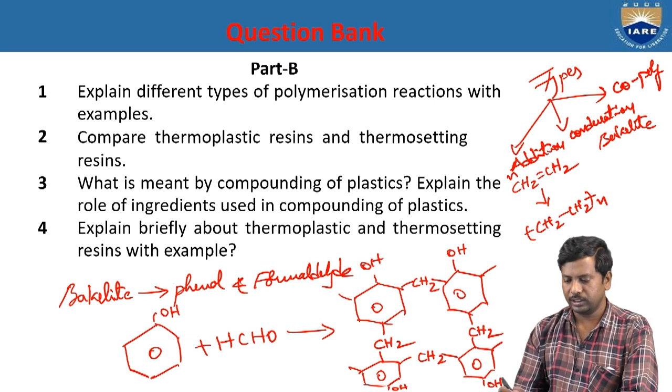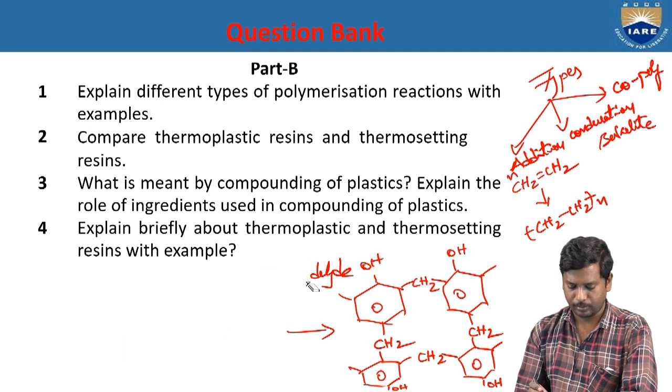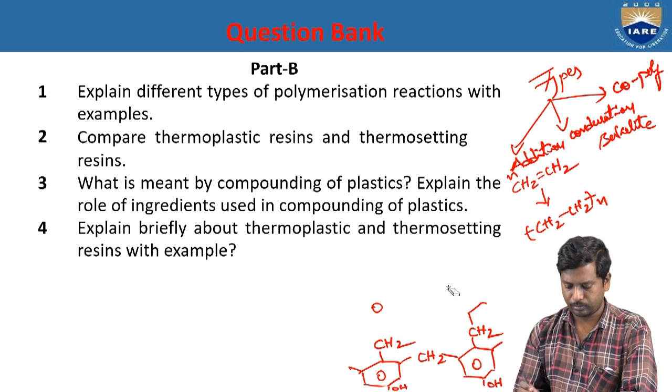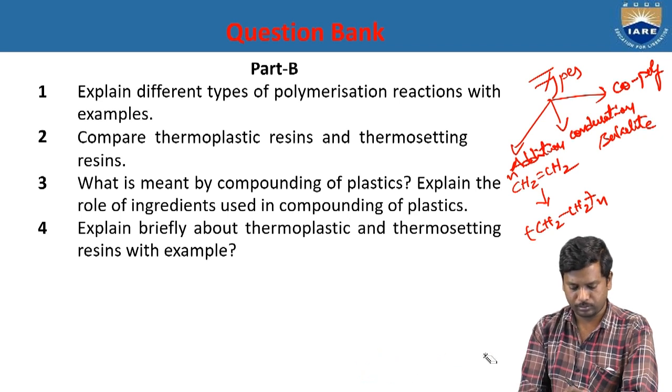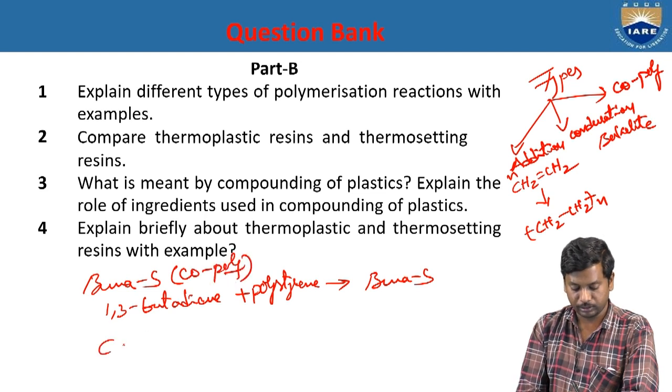So, and the next one, copolymerization. For copolymerization, we see Buna-S. Buna-S is produced from 1,3-butadiene and styrene to give Buna-S by copolymerization. 1,3-butadiene has 4 carbons, and at the first and third positions there are double bonds.